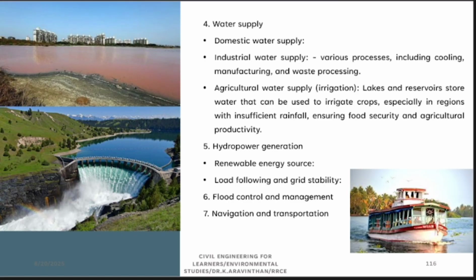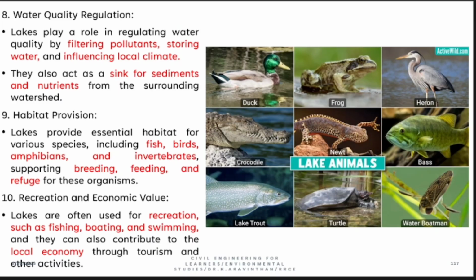In the sense, India doesn't have that much capacity of lake. In foreign countries, I have told you, no, 1.6 kilometers depth is available. So there hydropowers are being generated by the lakes, and flood control management, navigation. You can use the lake for navigation purpose. Water quality regulations. That means it makes the water into fresh water. They play a role of filtering pollutions. Whatever pollutions is available in lake, it automatically filters and decomposes, storing the water for climatic region.